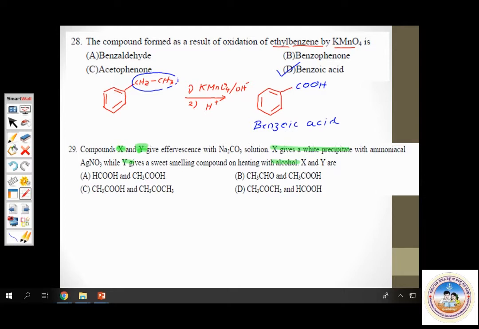Let us take the clues and try to identify what is X and what is Y. Compounds X and Y give effervescence with sodium carbonate solution.